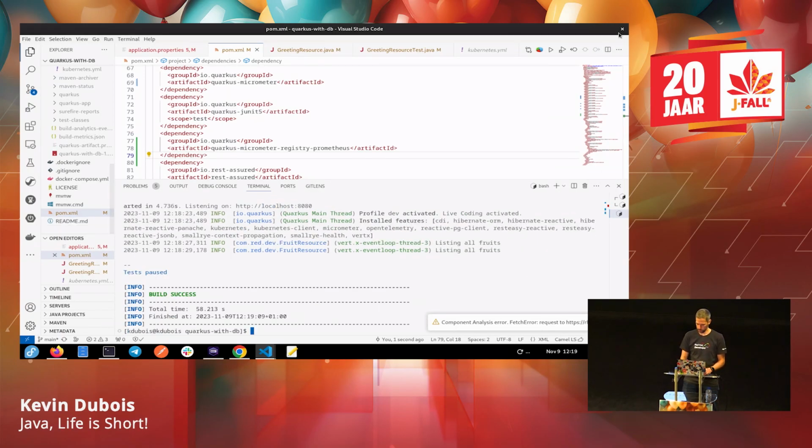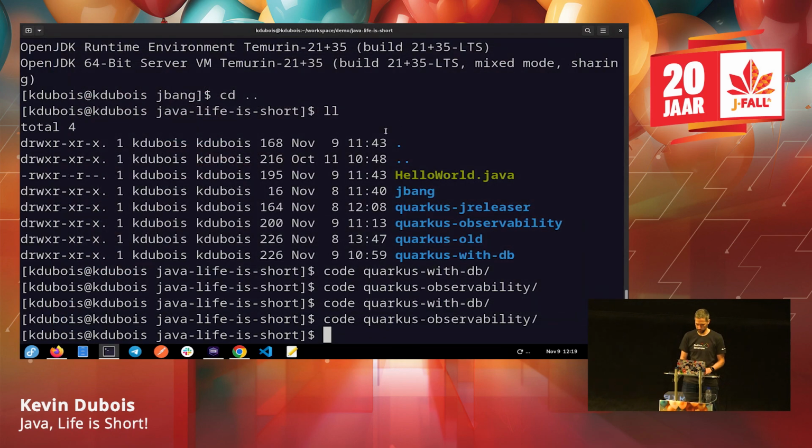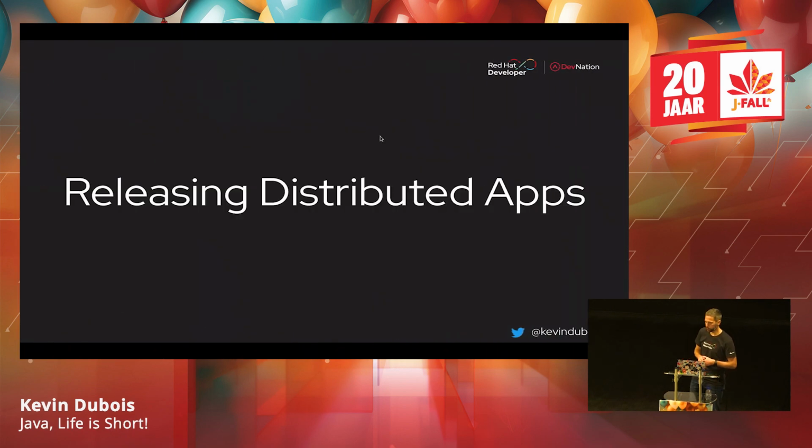So you get all that information that you can then use to get some insight into your application. So let's close this up here, and then go back to our slides and then go to the next subject.